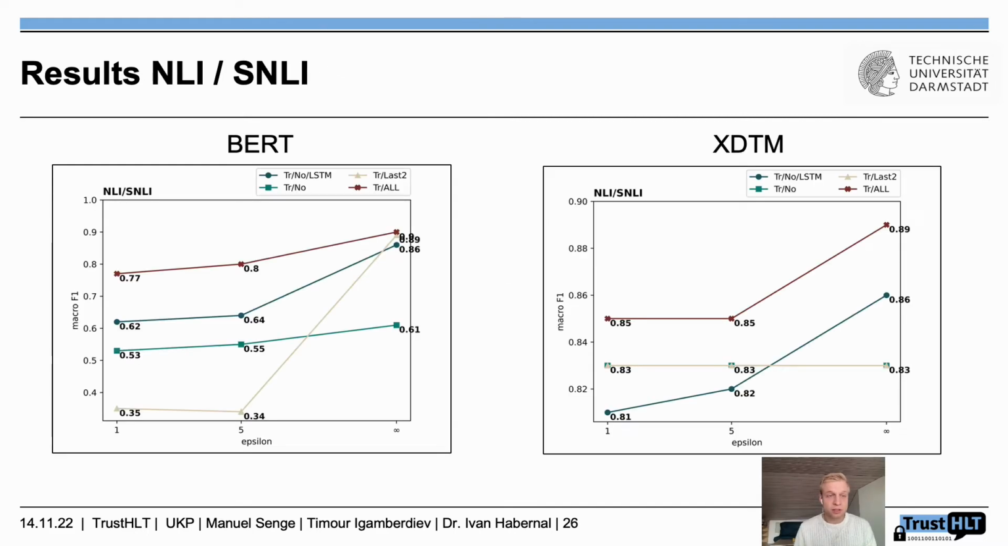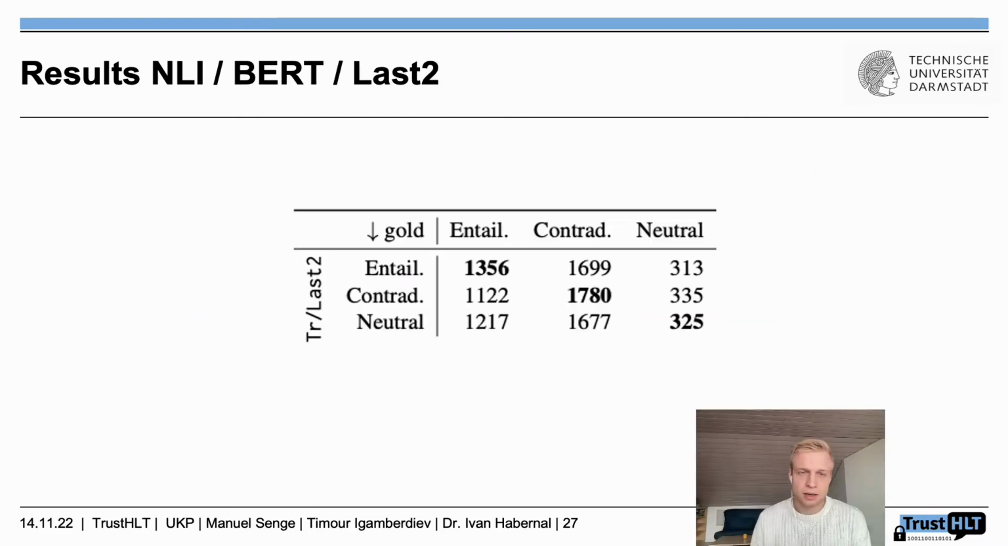Next, let's look at the results of NLI. Here we first see that the BERT model where the last two layers are fine-tuned has a huge decline in accuracy. This is very contrary to XDTM, where the results stay kind of the same. The best model for BERT is a fully fine-tuned one, and for XDTM as well. Let's have a closer look at why the BERT model where the last two layers are fine-tuned decreases in accuracy. If you look at the confusion matrix for that model, we see that it has problems predicting neutral statements and says most of the time they're contradicting or entailed.